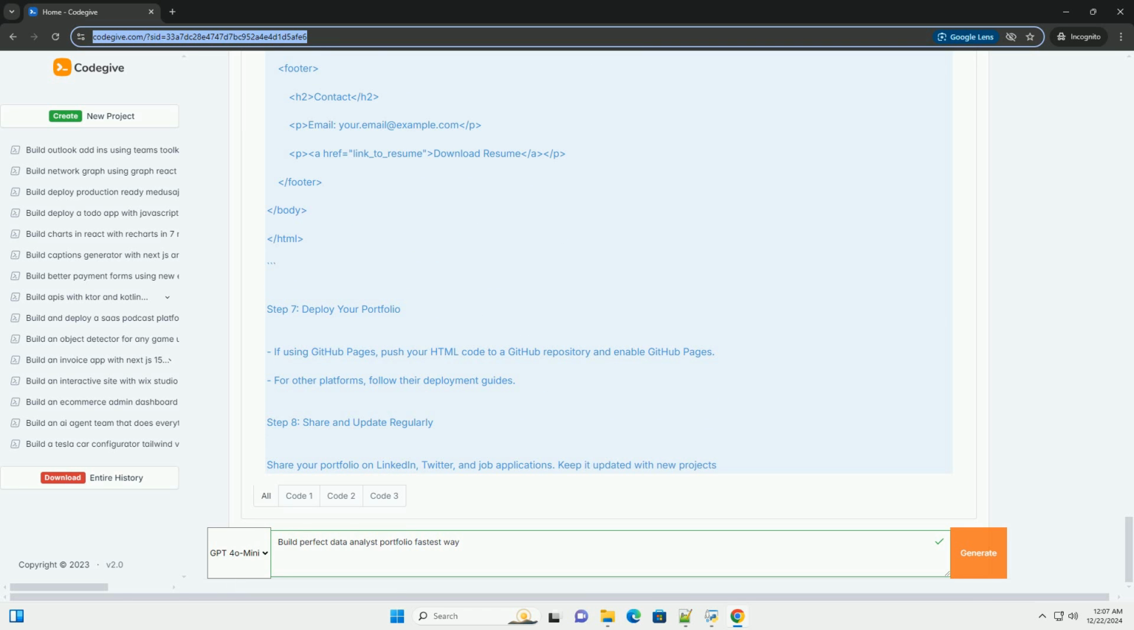Step 2. Choose a platform. You can create your portfolio using GitHub Pages, for a tech-savvy approach. Medium, for a blogging format. Tableau Public, for data visualization. Personal website, using services like WordPress, Wix, or Squarespace.